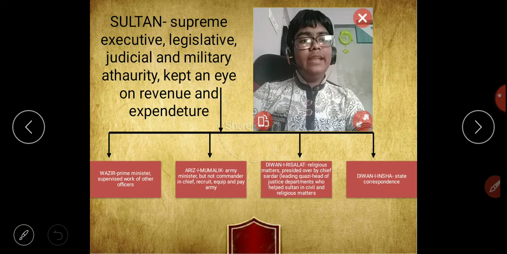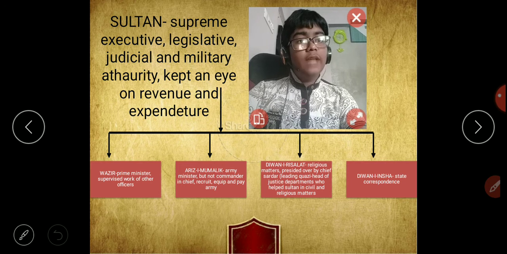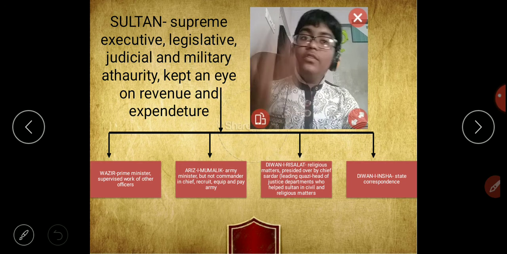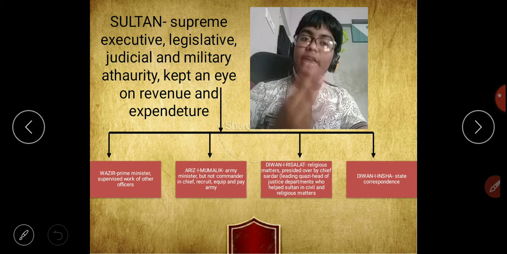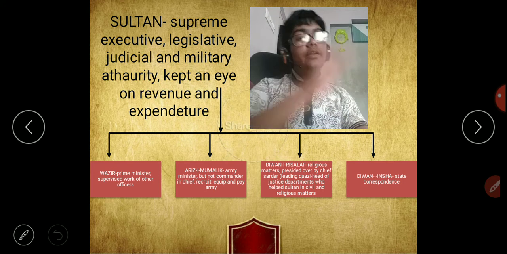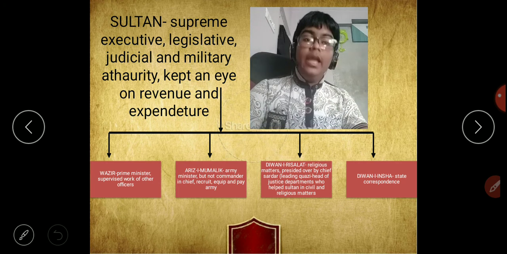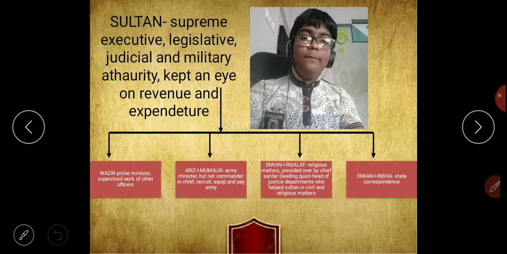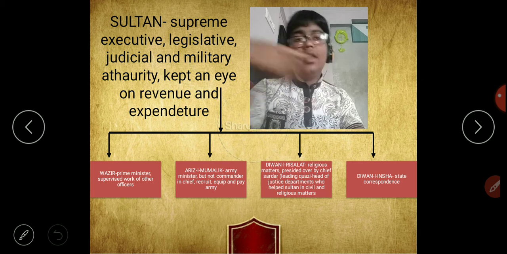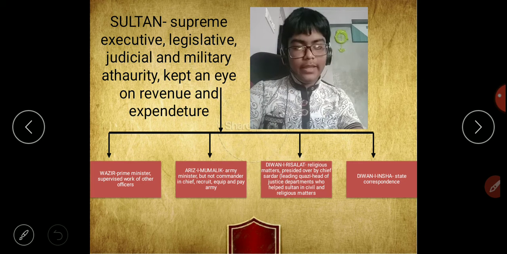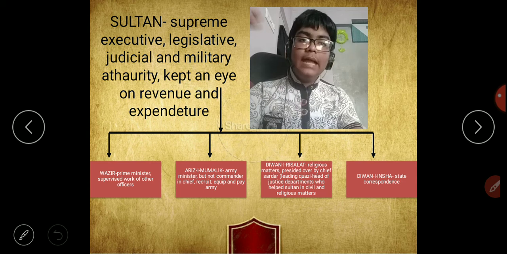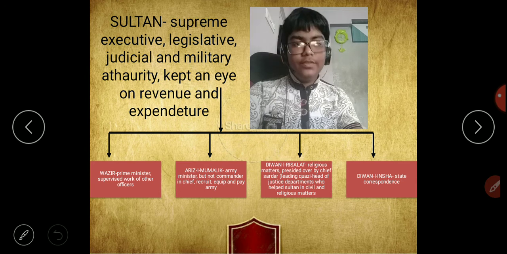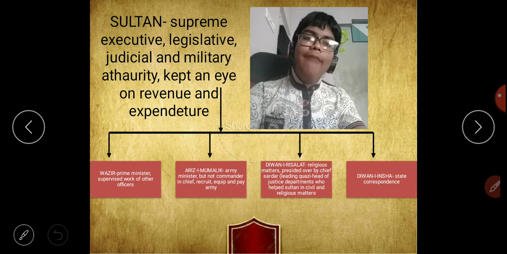If you see the Delhi Sultanate's administration, the Sultan was at the apex. He was the supreme executive, legislative, judiciary, and military authority. He kept an eye on the revenue and the expenditure. He appointed a council of ministers who helped him in taking decisions. The first member of them was the Wazir, who is the prime minister, and he supervised the work of the other officers.